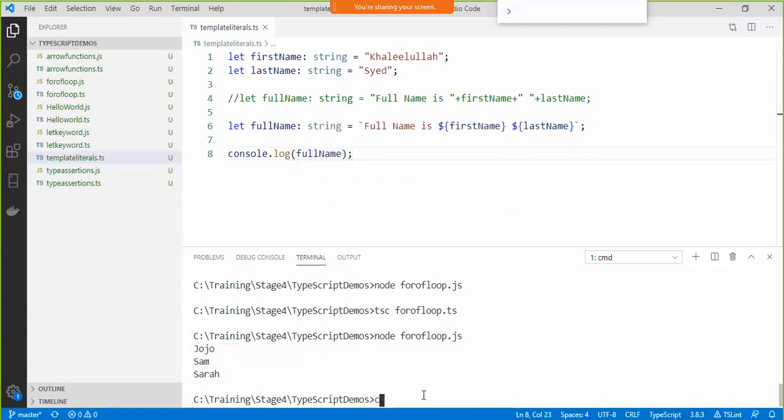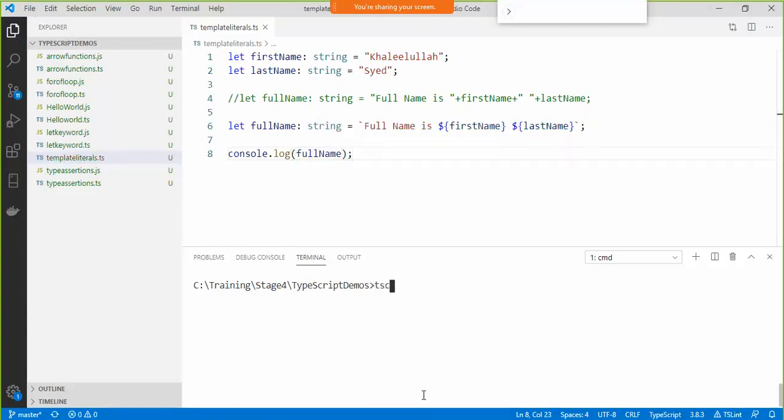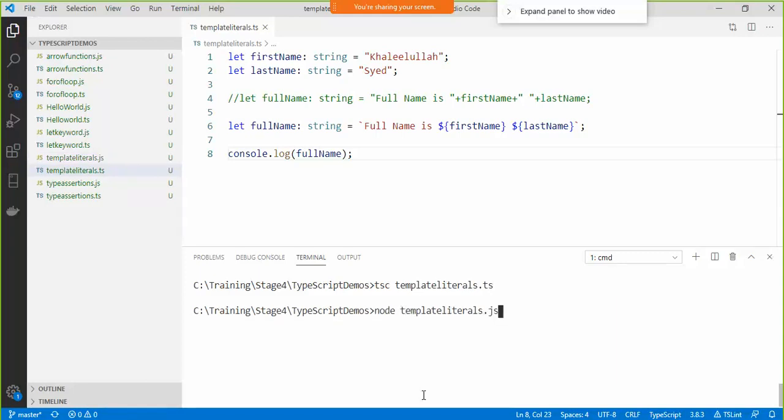Now we'll again go ahead and transpile it. We'll say tsc template literals.ts and node template literals.js, and there's my message.